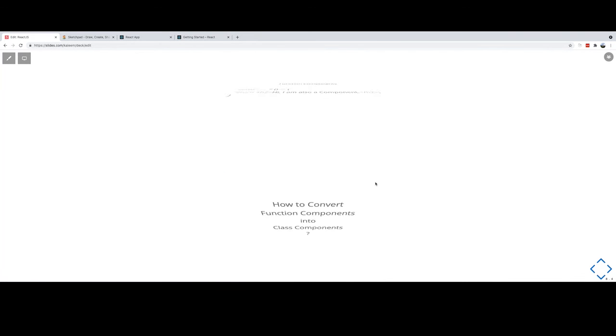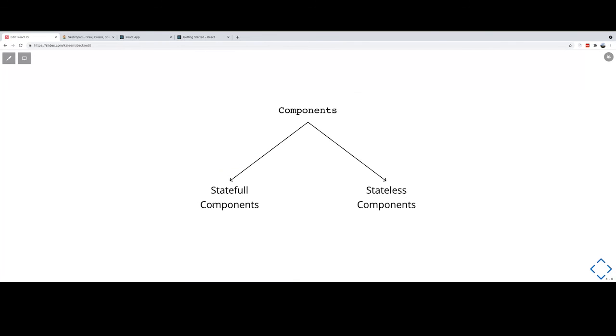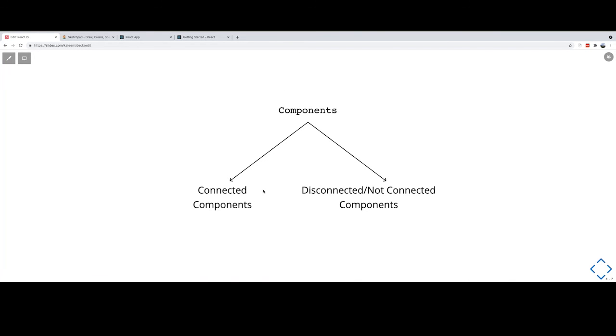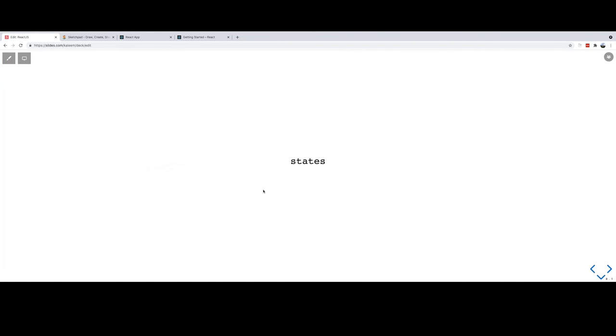Then there are different types also, like stateful component, stateless component, right? Then there are connected components, disconnected components, right? There are many things. Then we can talk about state, we can talk about props, component lifecycle, right? How is a component created? How do we update it? How do we destroy it, right? Then we have error boundaries, we have context, events, hooks. There are many things, right? So now we have that background and we are ready to learn all these new concepts in React.